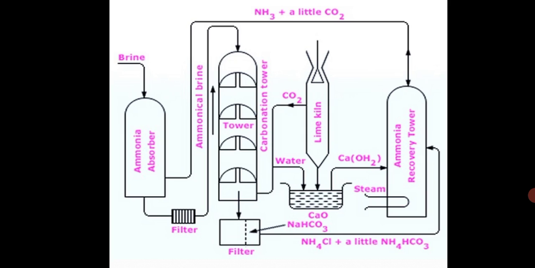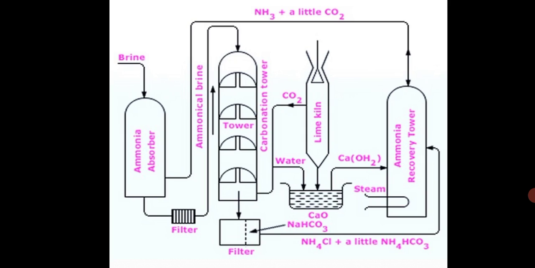Now the carbonation tower is made of iron and is fitted with a number of perforated horizontal partitions. The clear ammoniated brine solution is made to trickle down from the top of the tower, while carbon dioxide from the lime kiln is introduced from the bottom at a pressure of 1 to 2 atm. Carbon dioxide rises through the small holes and reacts with ammoniated brine to form sodium bicarbonate.